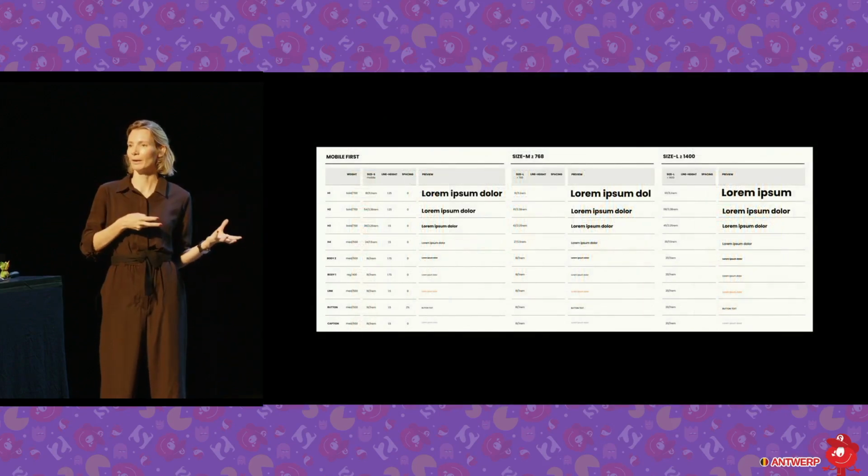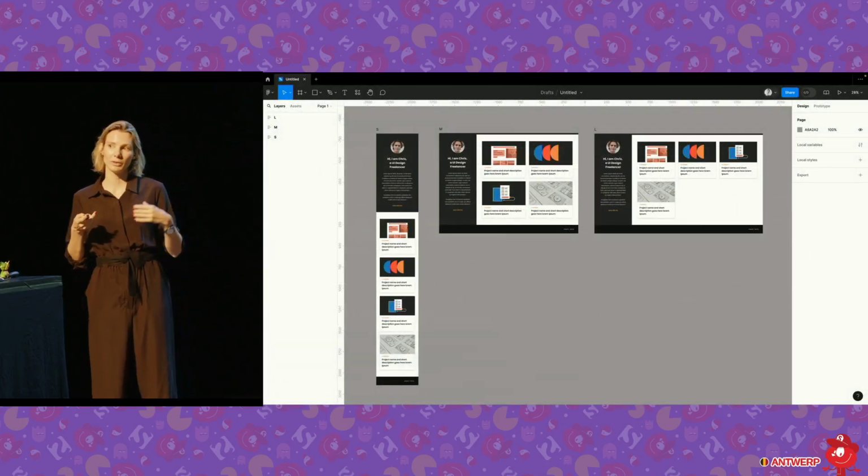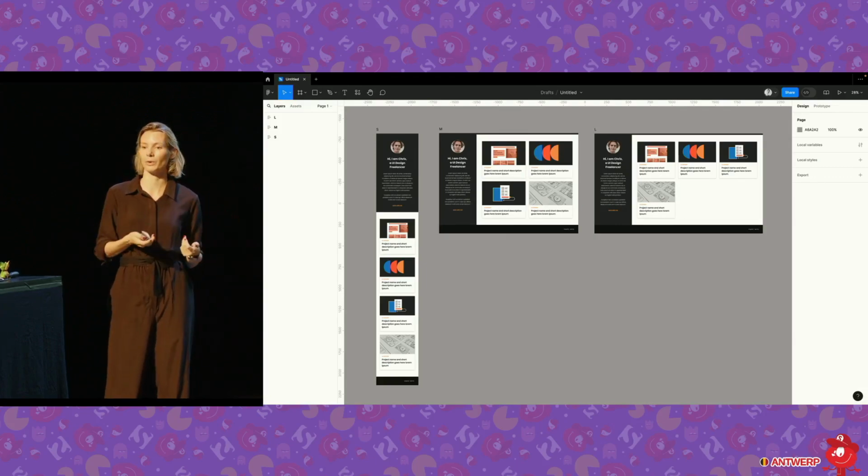I can set up this hierarchy. I want to decide on that hierarchy as a designer, and I can save that as styles in Figma. What I can also do is, as we saw before, I can also have these static pages, so we can discuss if we want to work with this.